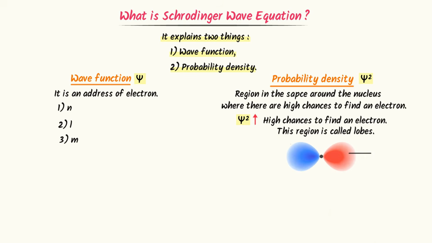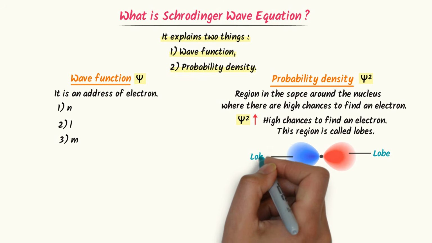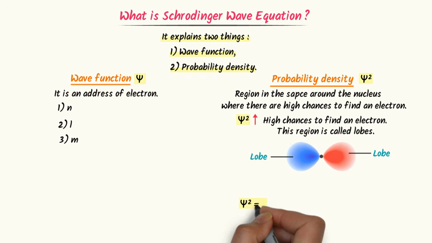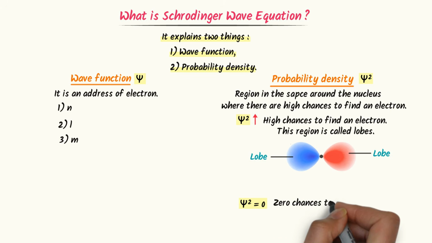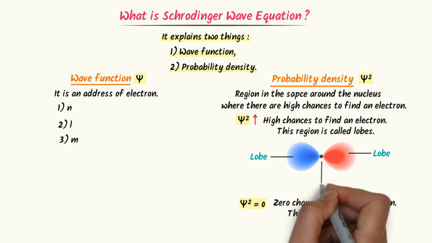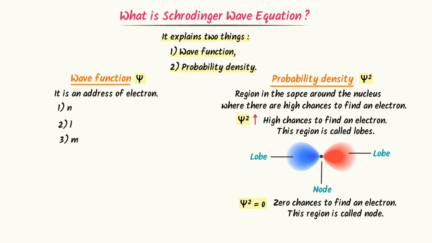The high probability density is called lobes. If psi squared is equal to 0, then there are 0 chances to find an electron. The 0 probability density is called nodes. I mean, lobes are the region where there are high chances to find an electron, while nodes are the region where there are 0 chances to find an electron.